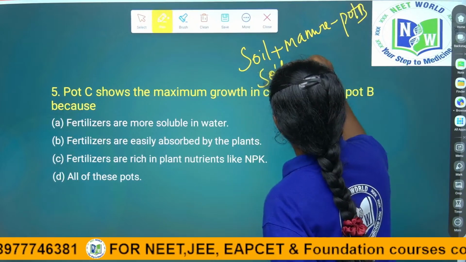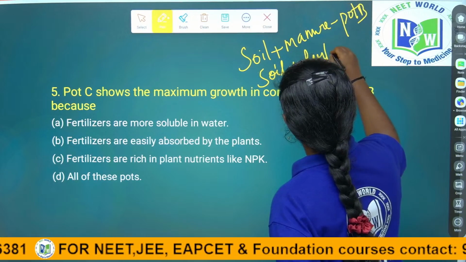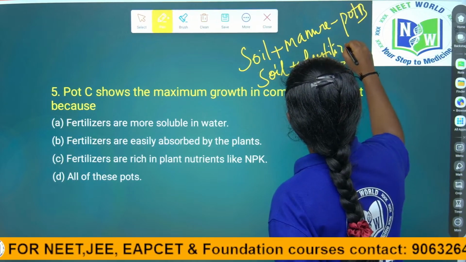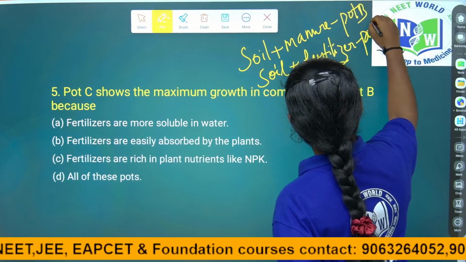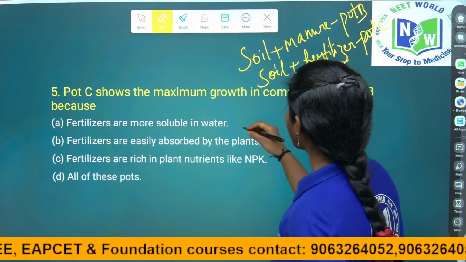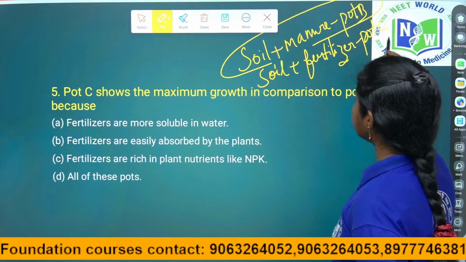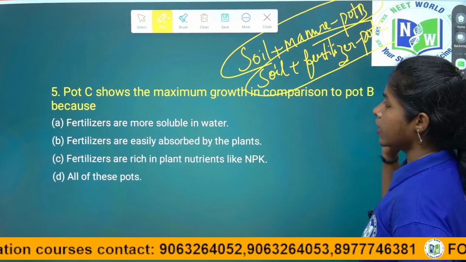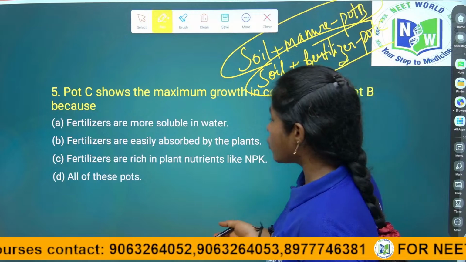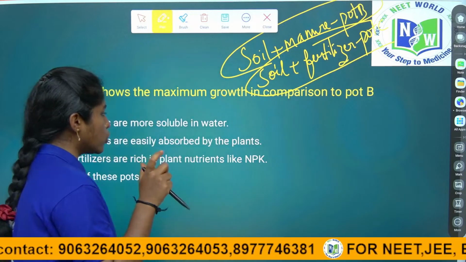Soil plus fertilizer. Pot C. See, they are asking the question, why does pot B have less growth than pot C? So we have to find the answer for it. We have to get the suitable answer.